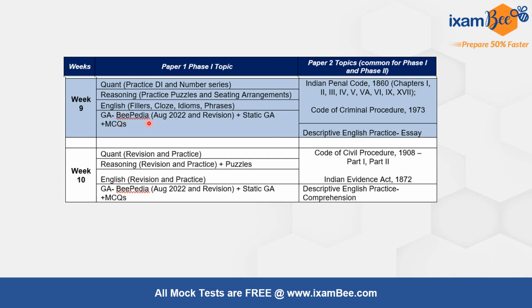In GA, continue with your current affairs BPDs, August 2022 and revision. And also continue with your static GK. In law topics, take up Indian Penal Code and CrPC, Criminal Procedure Code. In week 10, now move to maximum of the practice portion in quant, reasoning and English, and in GA also along with revision, go on with your daily BPDs. In law, study Code of Civil Procedure and Indian Evidence Act.